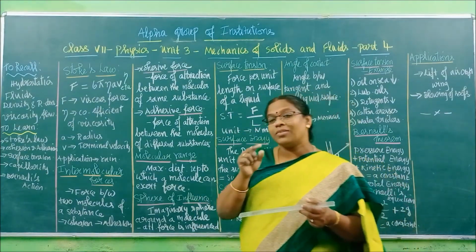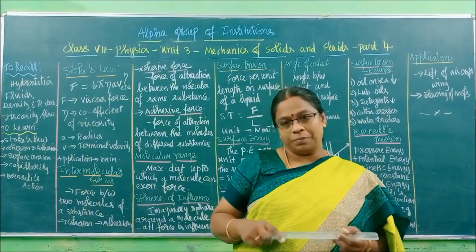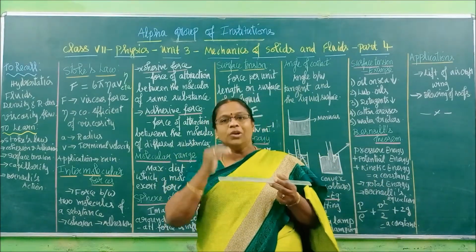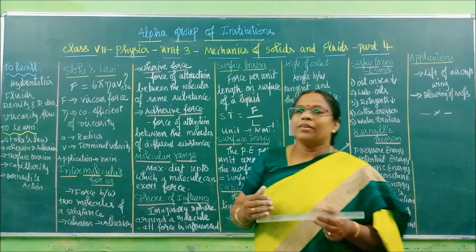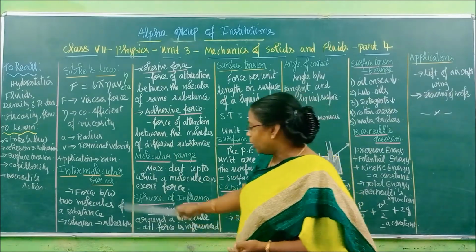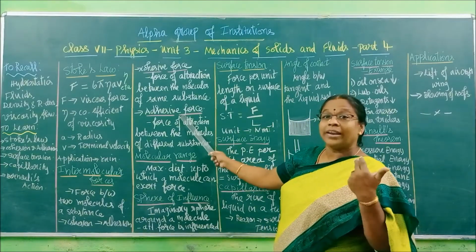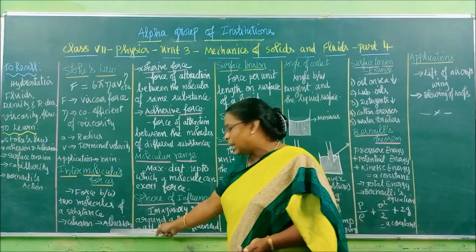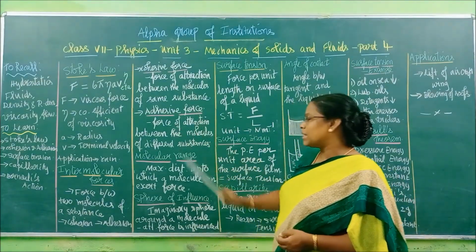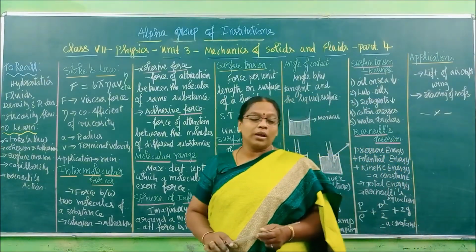That's why we use Fevicol tubes and all. You would have seen the word strong adhesive, right? Adhesive means it is a liquid which will give force of attraction between two substances. This process of cohesive force given by the substances is called cohesion. Then the process of adhesive force given by the substances is called adhesion. What are the two types of intermolecular forces now? Cohesive force and adhesive force.